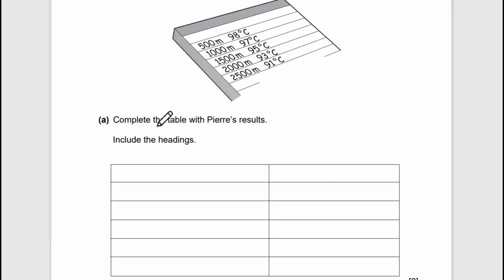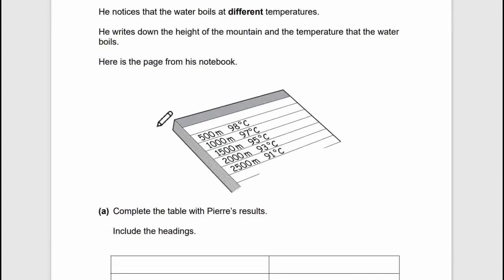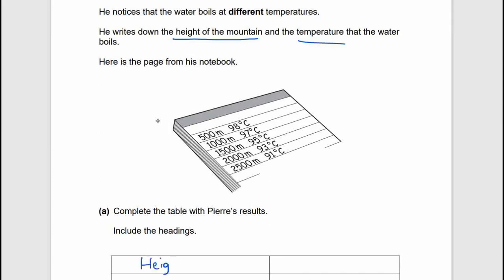500 is 98. Well, the heading will be height of mountain and temperature the water boils. So height, and then this will be in meters, this will be temperature in degrees Celsius.